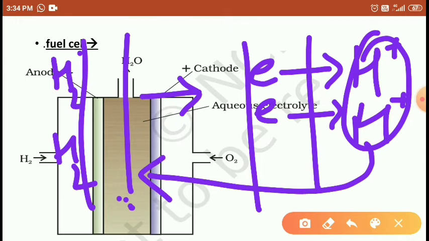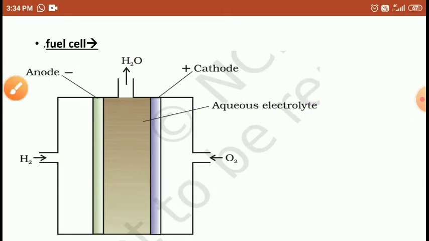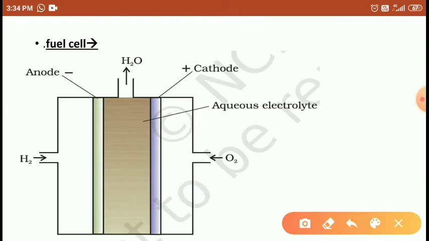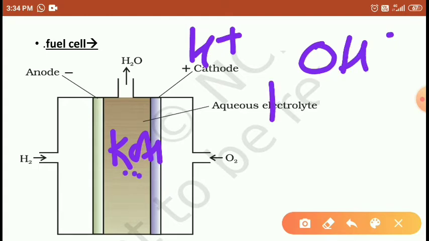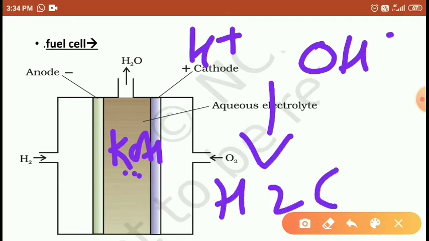Right. When hydrogen enters the solution, what happens students? Here we are using KOH solution, alkaline KOH solution. So the hydrogen ions react with the hydroxyl ions from the potassium hydroxide to form H2O. It is emitted as H2O.